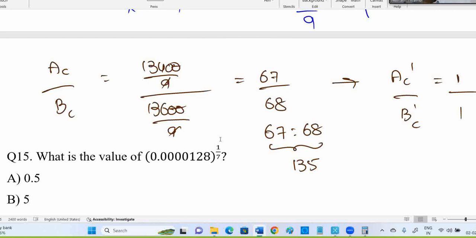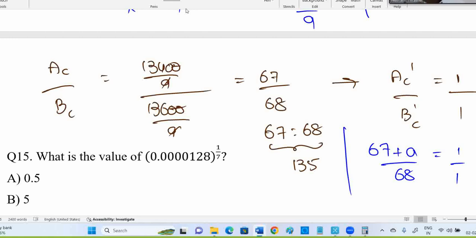If you have a doubt, 67 plus A, how much to be added A? Out of 68 should be equal to what? See, many people are having a doubt. So what you can do? A should be added, right? They're asking how much A to be added, okay, to make it 1 is to 1. So 67 plus something to be added for A out of 68 should be equal to 1 is to 1. Now, if we cross multiply, we got A equal to 1.